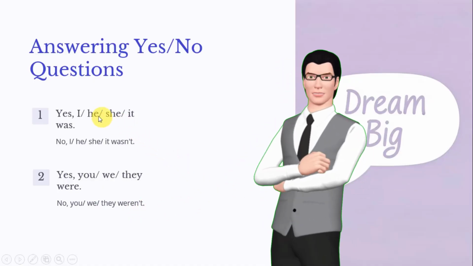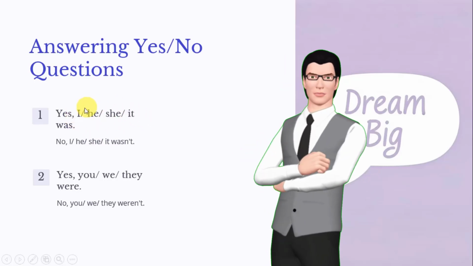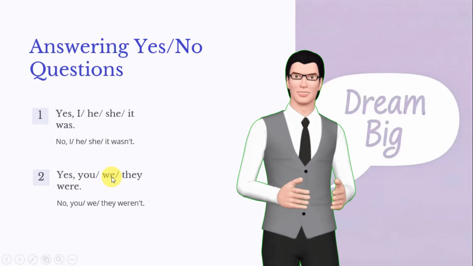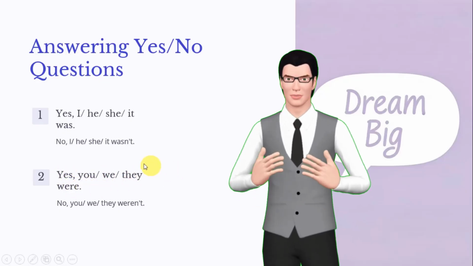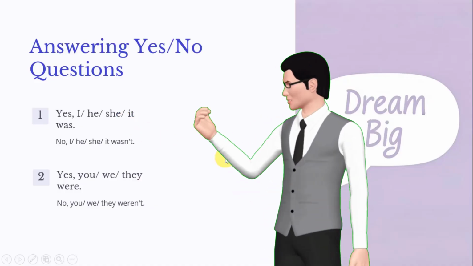Guys, as you can see how many times already, I, he, she, it is almost always together with was, and you, we, they with were. Those are those little tables, guys. You must remember them and know them off by heart.